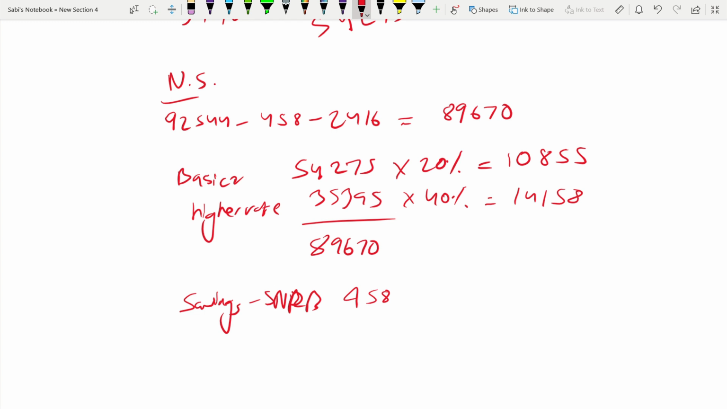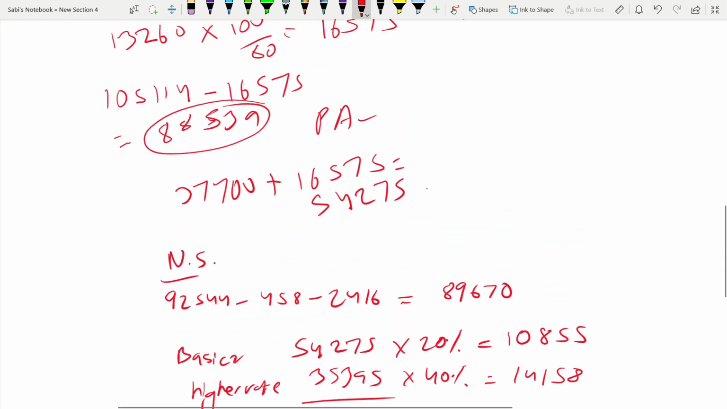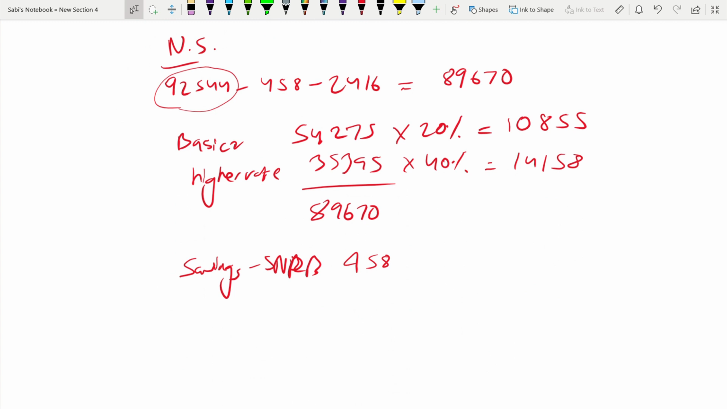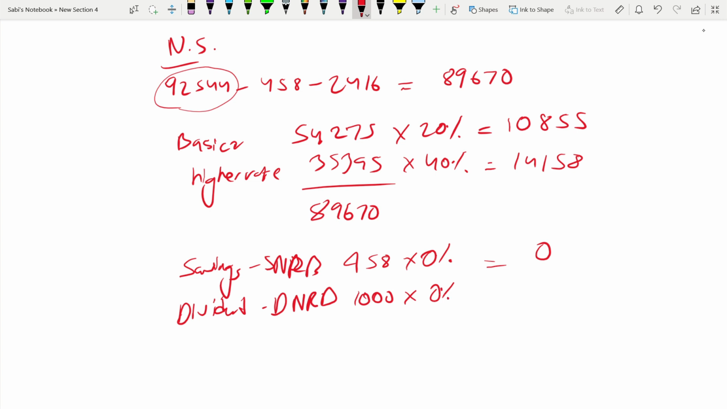If he's a higher rate taxpayer, looking at the taxable income, you can make it out. Savings nil rate band will be up to 500. So 458 is less than 500. So the entire amount would fall under the nil rate band at 0%. Now dividend, nil rate band 1000, irrespective of anything, is 0. The balance dividend: 2416, out of which 1000 went. Now 1416. What is the higher rate for dividend? 33.75%, 478.